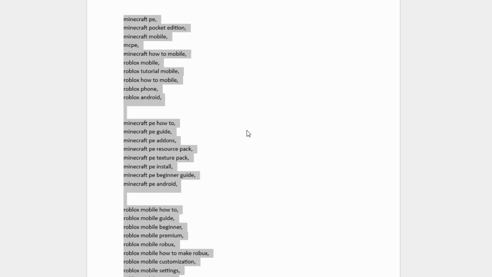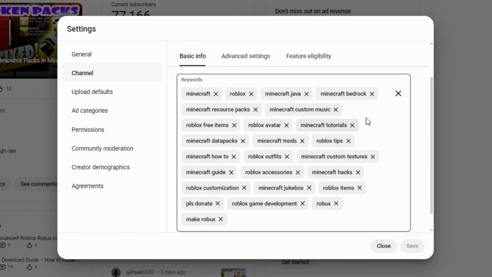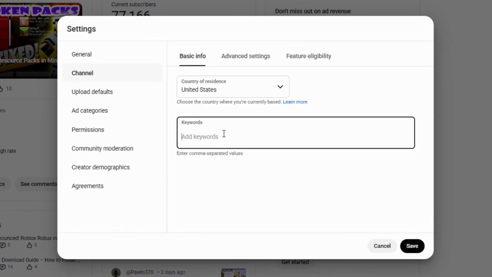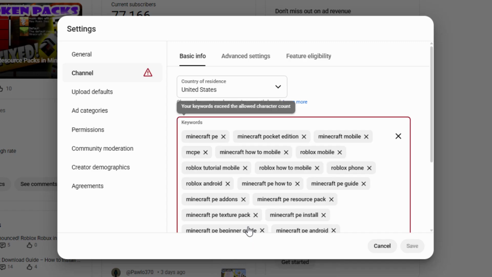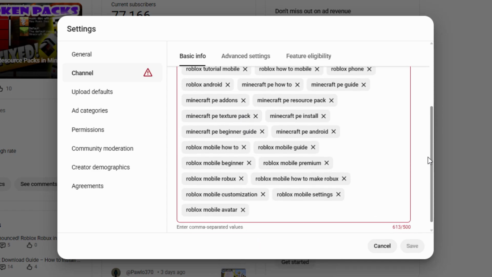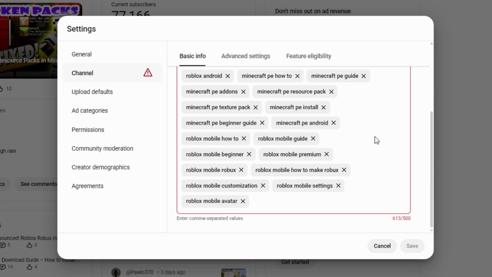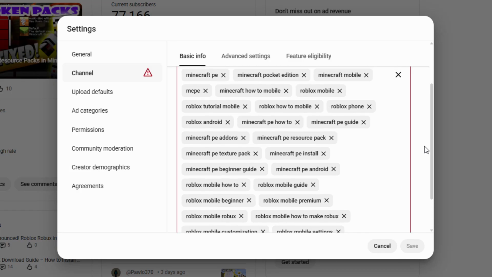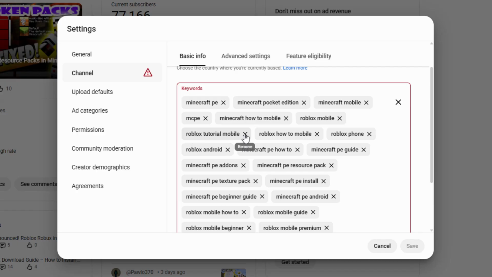Let's go back over to the Creator Studio and take a look at our keyword set. Here we go. I'm going to remove all of these by hitting that X right there that deletes everything. Let's right-click and paste. Okay, we're a little over the top here. We're at 613. I need to lose 100 of these. So I'm going to go through here and just take out the ones that are probably the least useful. We'll take out the Roblox tutorial mobile, get rid of that one.